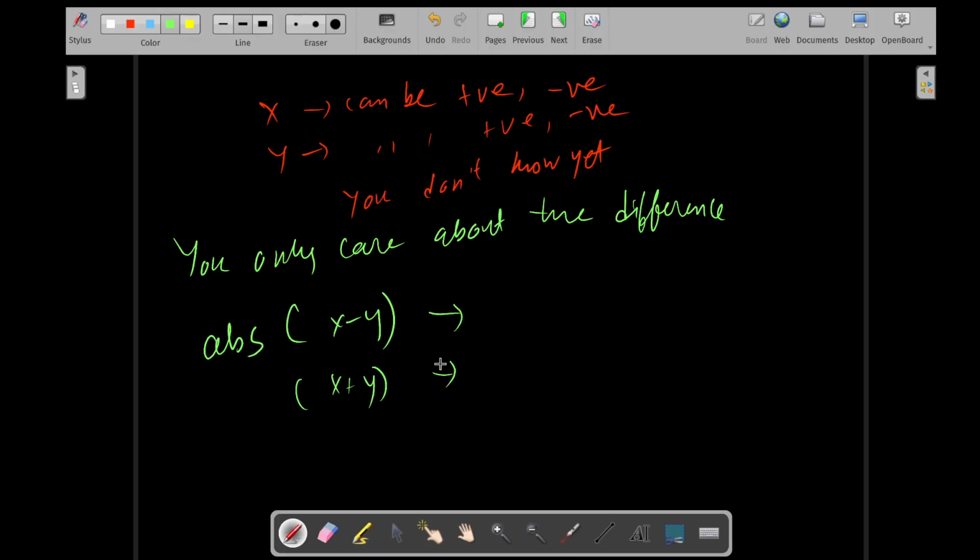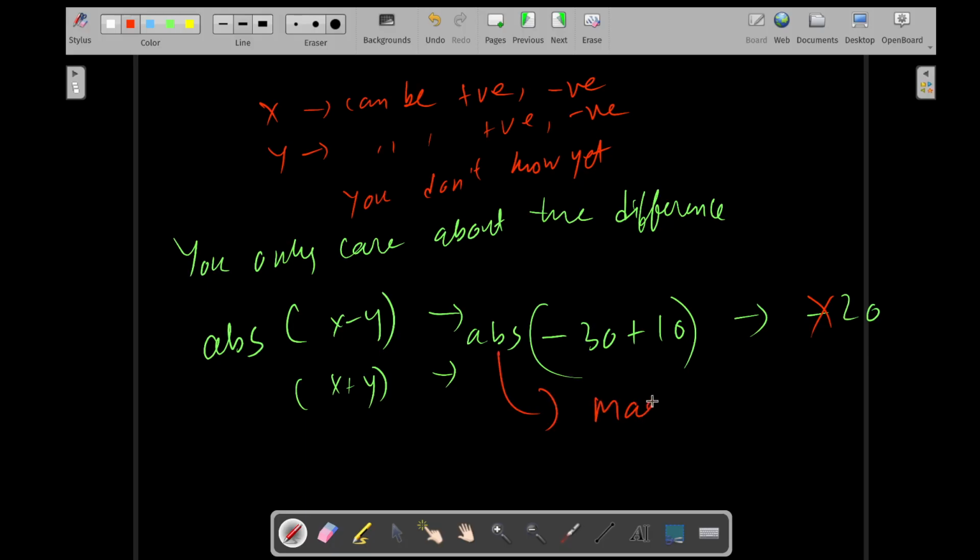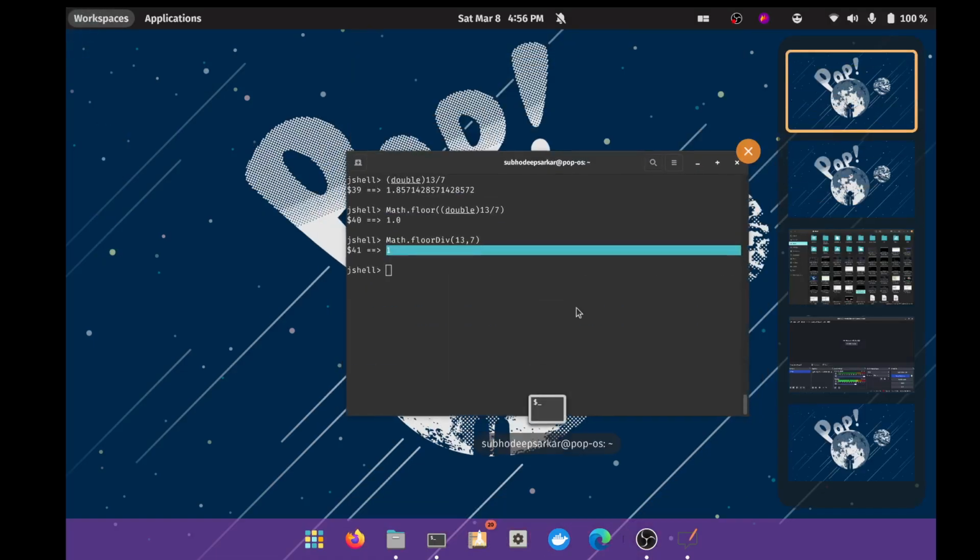So say for example I say -30 plus 10, something like this. What would I get? I would get -20. But if I use absolute, this sign will be removed. So absolute cares about the magnitude, just the magnitude, not the sign, not the direction. Okay, so let's quickly try it out.